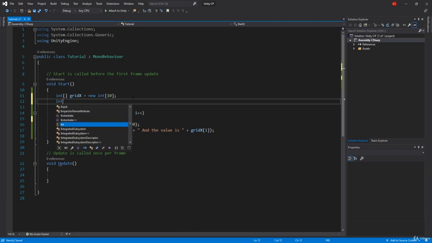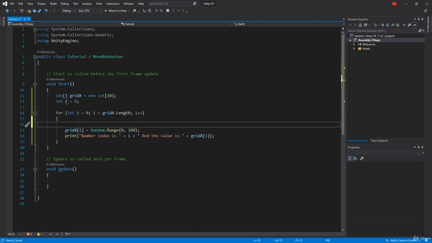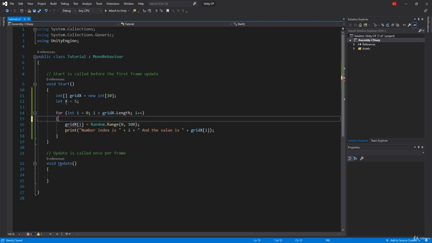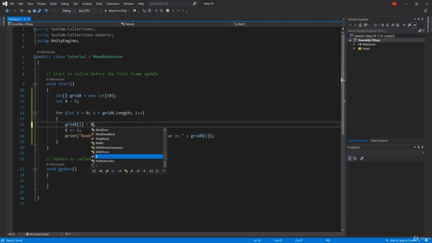There are multiple ways, but I think the most self-explanatory is to create an integer x, which will be equal to 5, for example, and every time we run into the script, when we end, we're going to say x plus equals 5, for example, and we're going to assign our grid I to be at x.